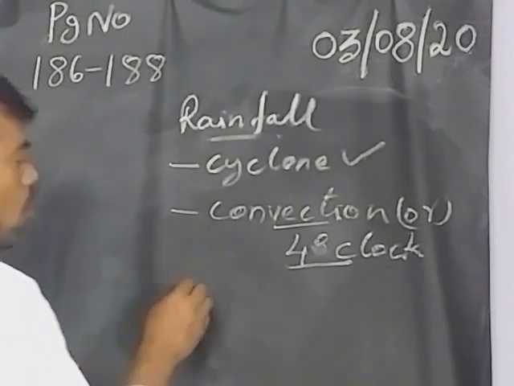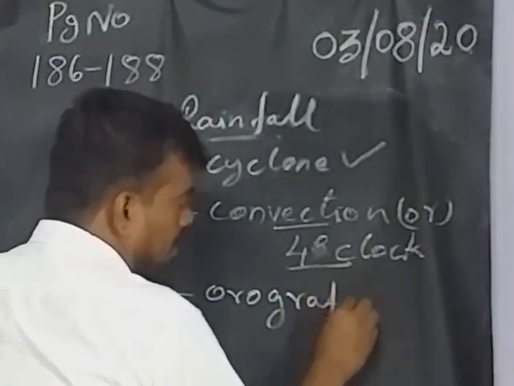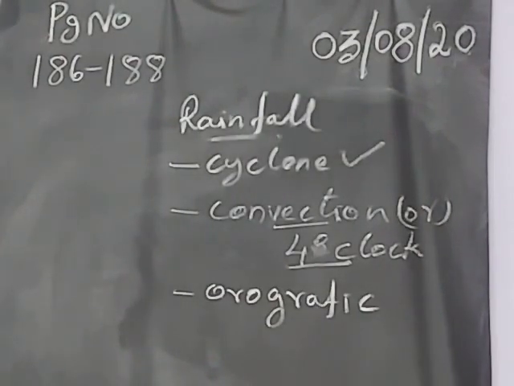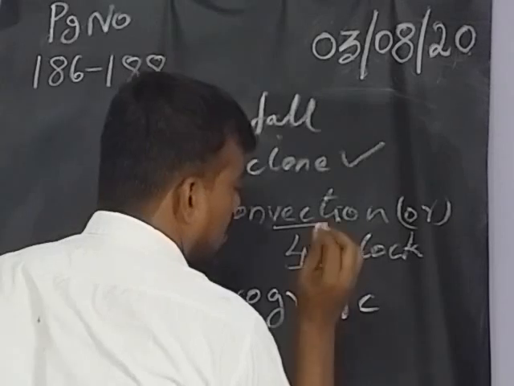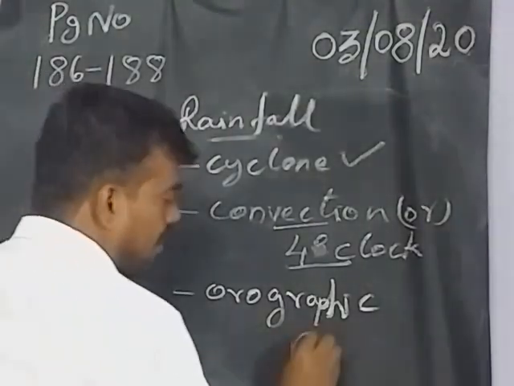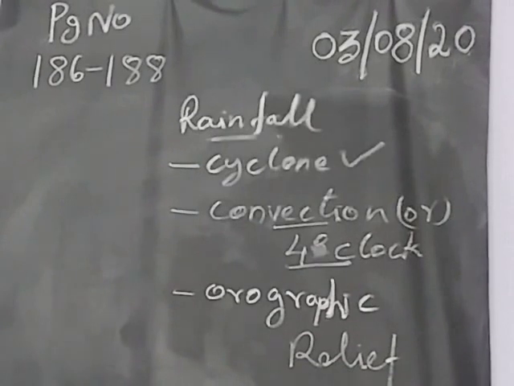Okay, next one, orographic rainfall. Otherwise it is called relief rainfall.